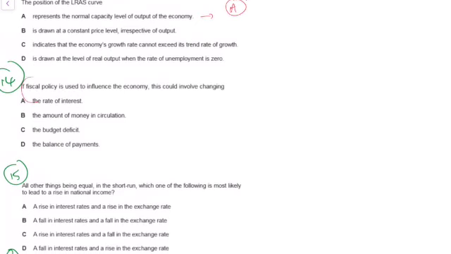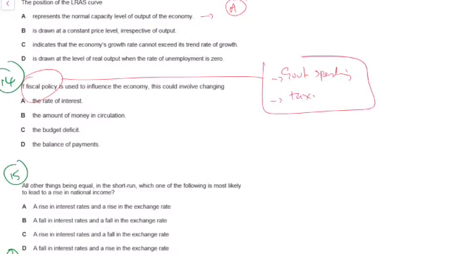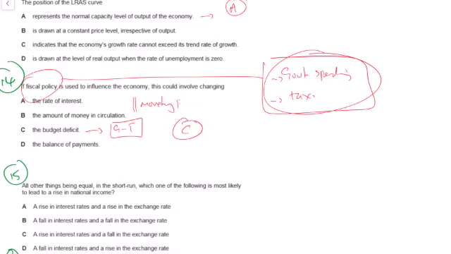14, fiscal policy. You've got to be clear as to what fiscal policy is, which is on the one hand government spending, and on the other hand tax. So we're looking for something that involves government spending and tax. And here we've got the budget deficit, which is simply the gap between government spending and tax. So if you change those, you'll probably change the budget deficit. Therefore, C is the right answer. A and B are monetary policy, and D is nothing.